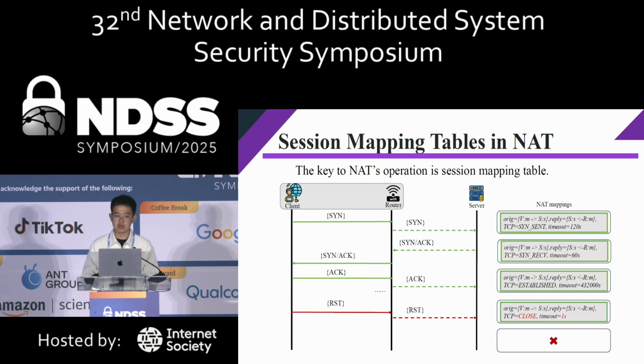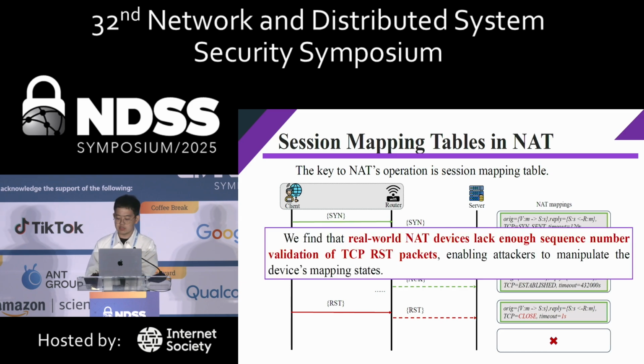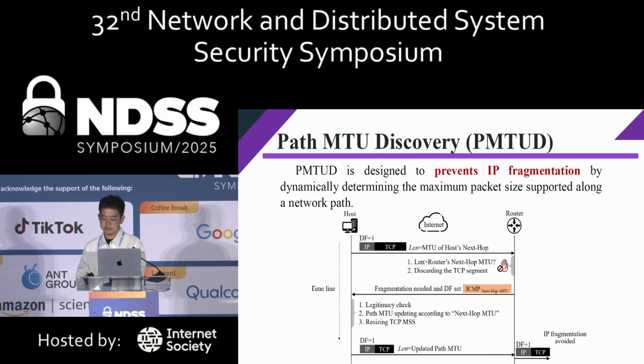The NAT device will record the session of the endpoints, such as the IP addresses, the ports, and the states. However, in this work, we found that real-world NAT devices always have the vulnerability that they lack enough sequence number validation of TCP receipt packets, enabling the attackers to manipulate the device's NAT mapping states.